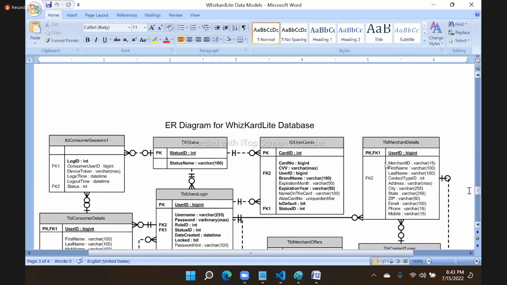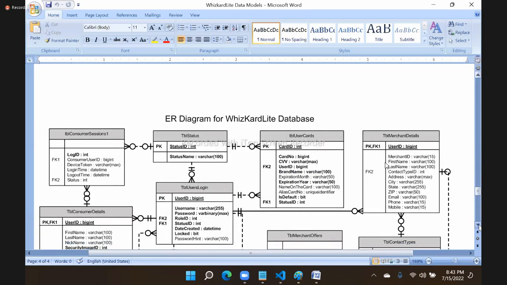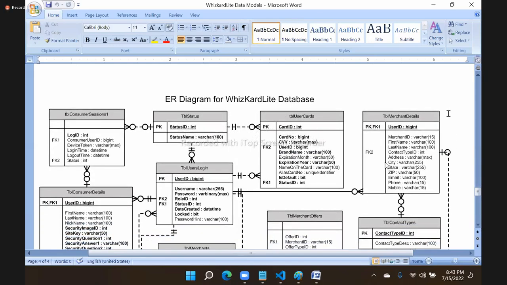This is called an ER diagram. This entity model contains table name, field name, data type, relationship, everything. This is the contract given to a developer to design the database. Understood? So what is this entity model? It is a contract given to a developer to design the database for the project. Why is it called a contract? Because he must design exactly what is given here.